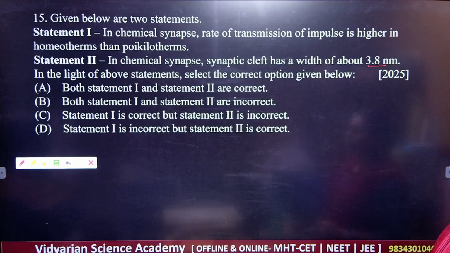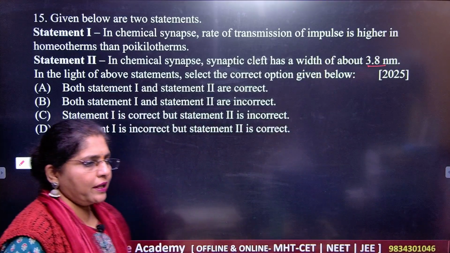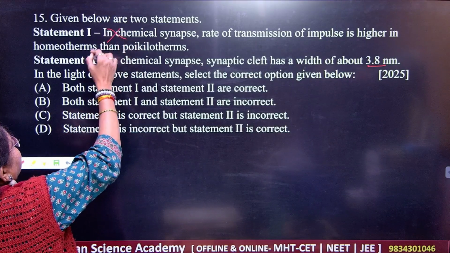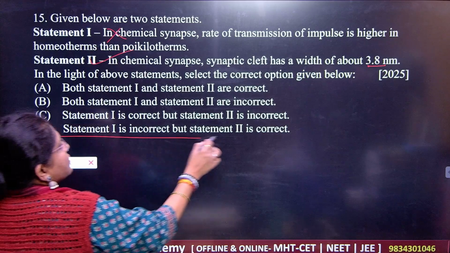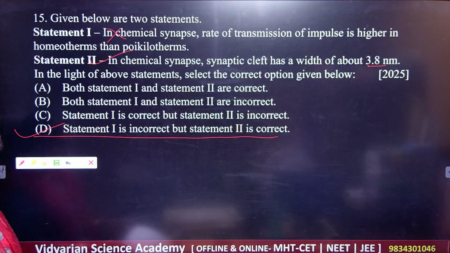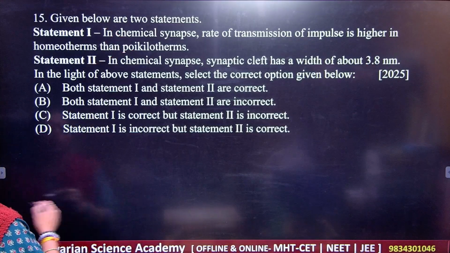In the light of the above statements, select the correct option. So statement 1 is incorrect and statement 2 is correct. So D is the correct answer. Read these statements very, very perfectly. Got it? Then the next question.